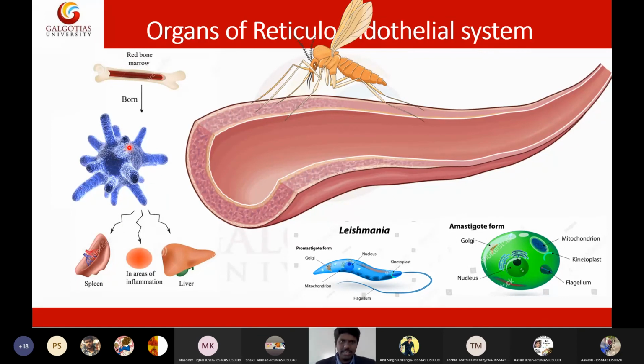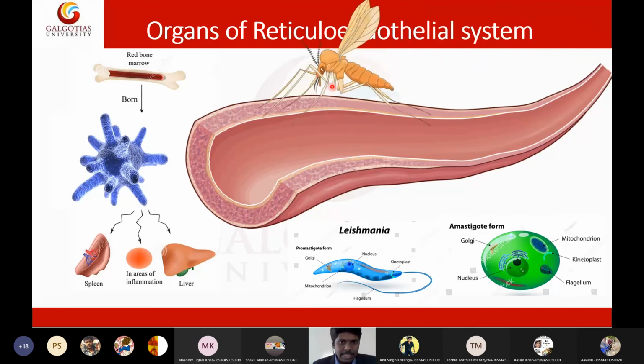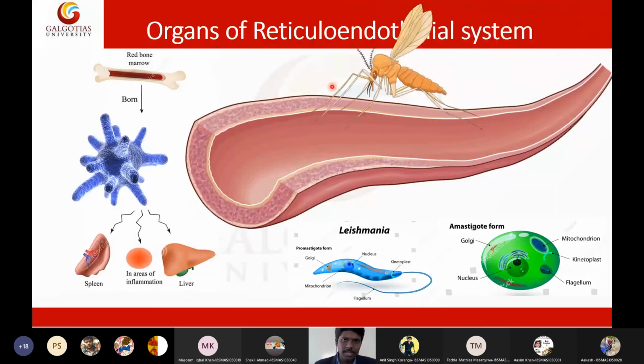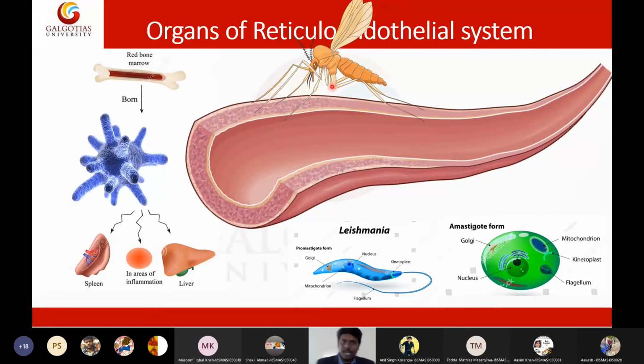Now let us see the life cycle or the pathogenesis of this Leishmania. So we have a sandfly called phlebotomus. Okay, there is a sandfly called phlebotomus. So now this phlebotomus sandfly landed on a blood vessel on a person. So after landing of this sandfly, in this sandfly there is a parasite called promastigote. A promastigote will be released into the blood circulation. Leishmania has two forms, promastigote and amastigote. So first, a promastigote will be released into the blood.